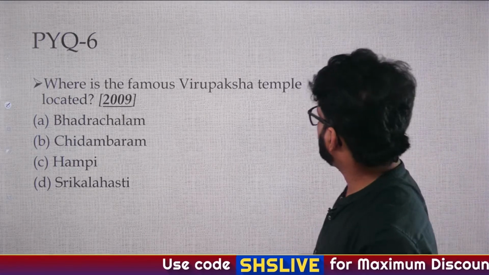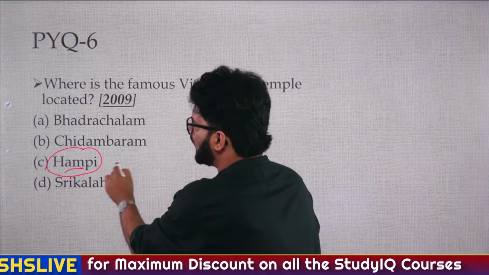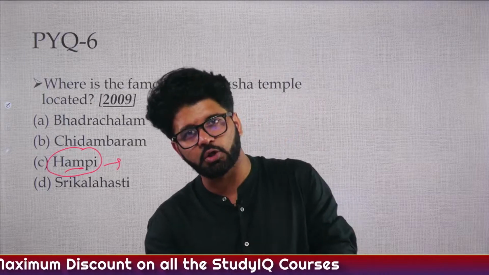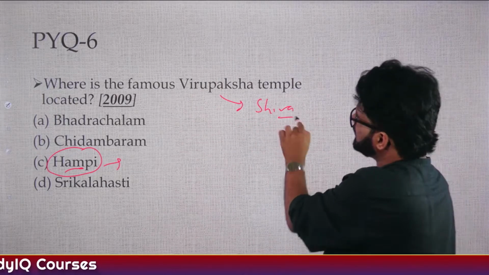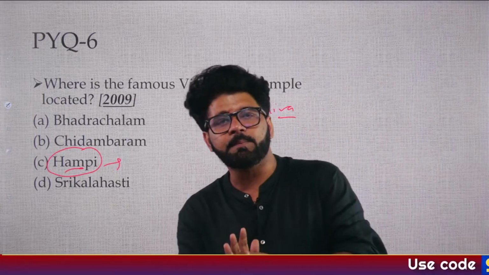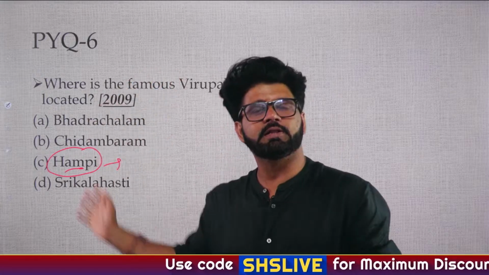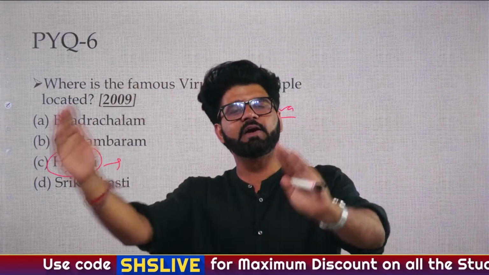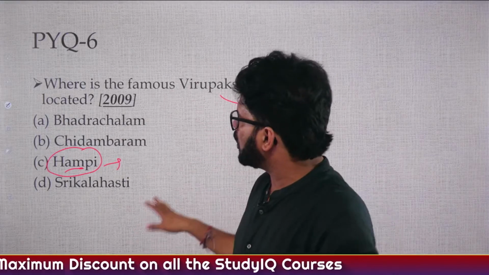So as Dar said, Virupaksha temple is located in Hampi. We have discussed this. Hampi is named after Pampa Devi, that is Lord Parvati. Virupaksha is Shiva. This is a Vijayanagar style temple. Early Vijayanagar rulers, Sangam rulers, were Shaivites. Later on, they became Vaishnavite. This whole Shaivite to Vaishnavite conversion we find in a book called Prapannamritam. All these facts we'll discuss later when we talk about the Vijayanagar Empire.